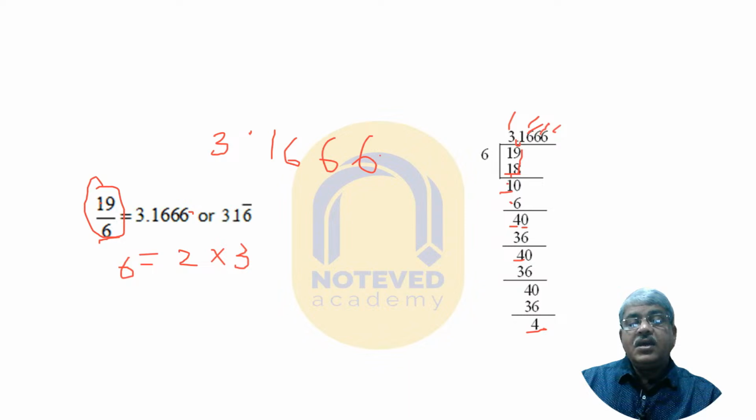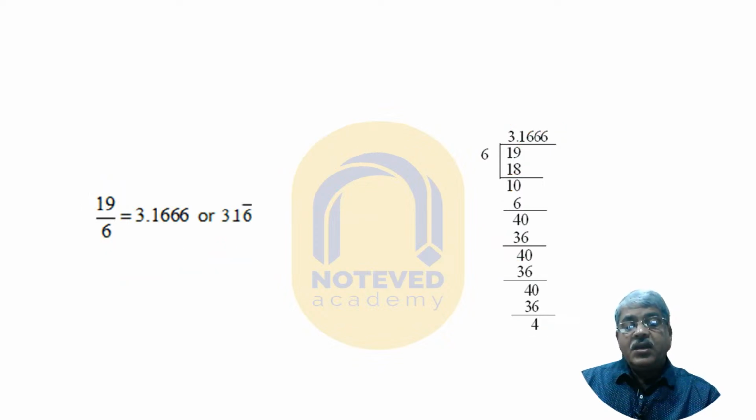166 dot dot dot. In this way, you can put many dots. But the answer is, the 6 comes repeated times. So here it is 3.16. You see 6 is repeated, so put a bar at the upper part of 6. In this way, you think it is the fact.